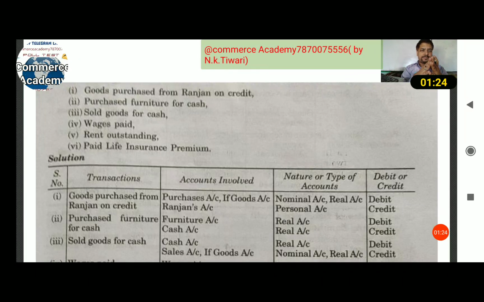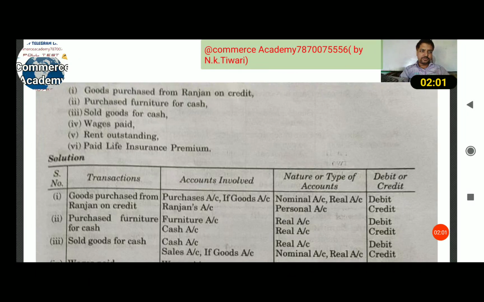So goods is coming. Is goods a nominal account or a real account? Goods is a real account because it is goods, and assets are related to the real account. And when we use purchase, that is a nominal account. So purchase is a nominal account and goods is a real account.